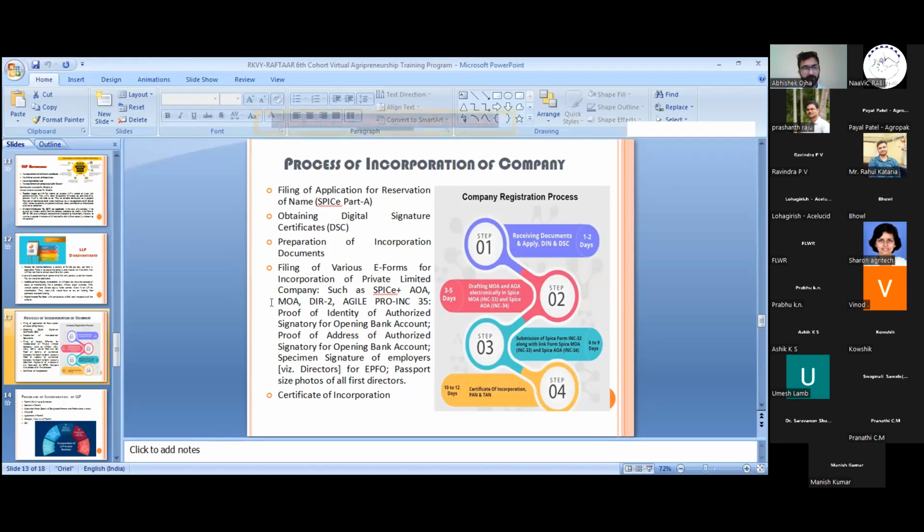And after that, if you are starting your business with around 1 lakh rupees as a capital introduction in the business, every state has a different kind of stamp duty on that capital account. Like in the case of Rajasthan, the stamp duty on 1 lakh of capital is 1010 rupees, and it varies with the capital amount.